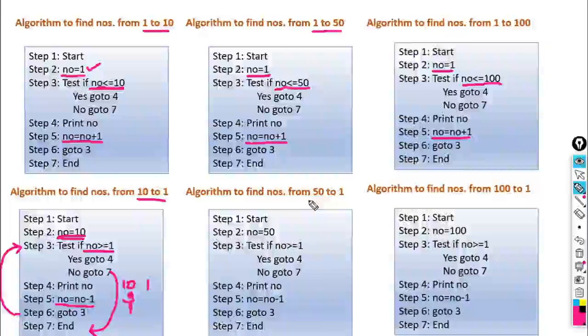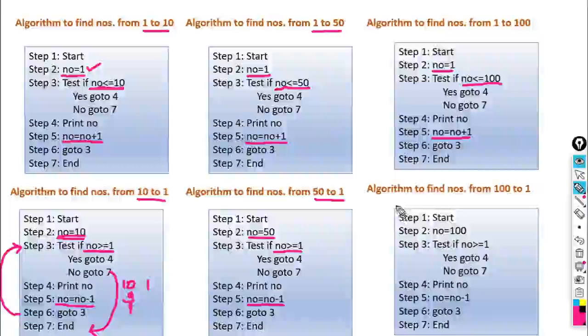In the second example, again we want to print values from 50 to 1. Okay, so NO is equal to 50, the first value. What is the condition here? Again NO greater than equal to 1. What is the assignment statement here? NO is equal to NO minus 1. Again we are decrementing the values.